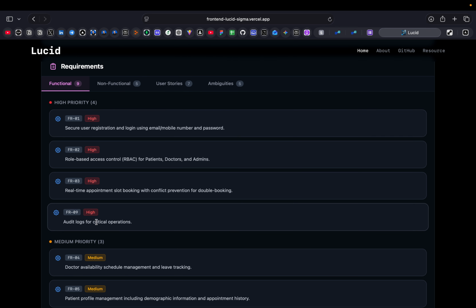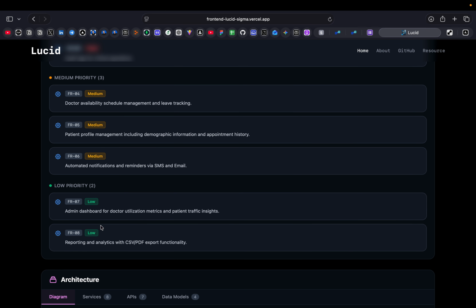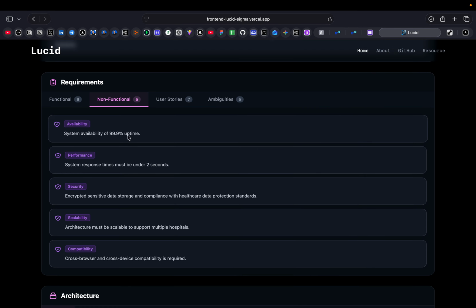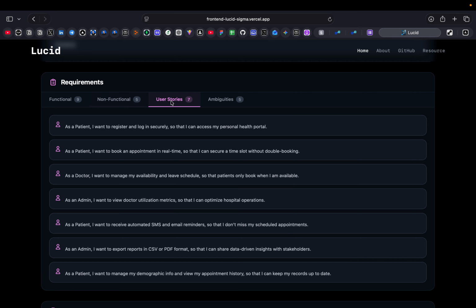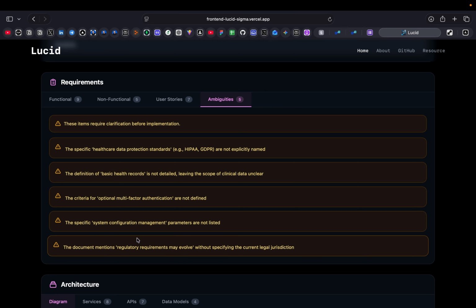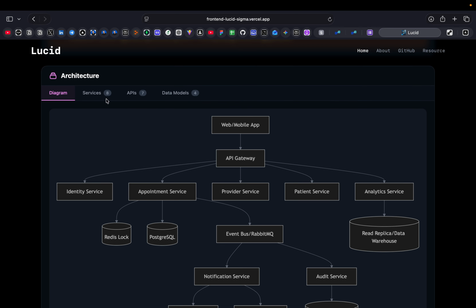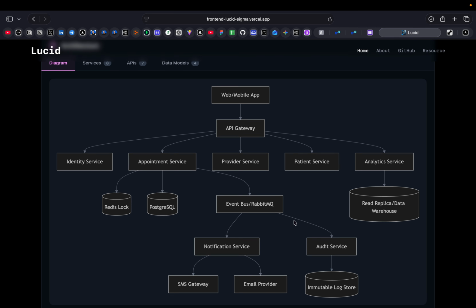These are high priority requirements. These are medium priority requirements. These are low priority requirements. These are non-functional requirements basically. These are user stories. These are ambiguities. Then we get the architecture of this project.